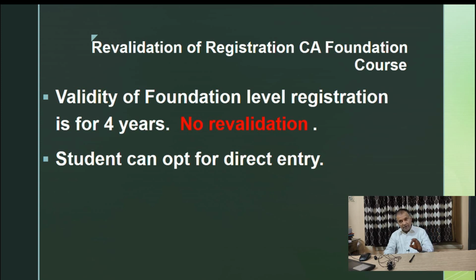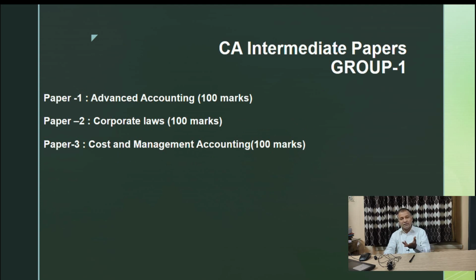In intermediate and final revalidation is there, but in CA foundation the registration is for 4 years and there is no revalidation, and a student can opt for direct entry. Suppose a student cannot pass CA foundation within 4 years, then another option is left, that is direct entry.